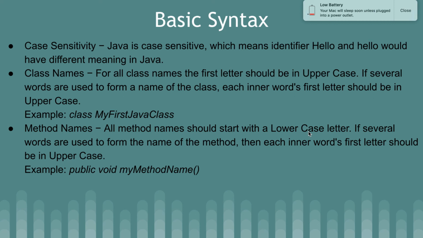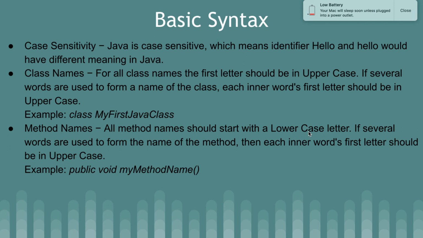Now class names. For all class names, the first letter should be in uppercase. If several words are used to form the name of the class, each inner word's first letter should be in uppercase. Example, class MyFirstJavaClass. Here you can see M, F, J and C are all in caps. So it's basically camel case.